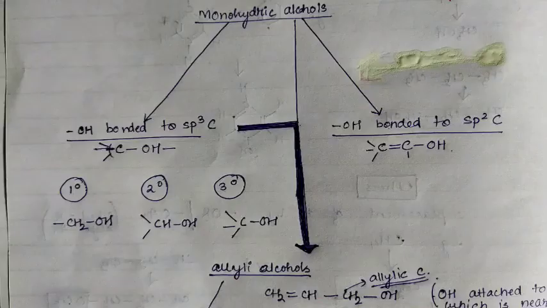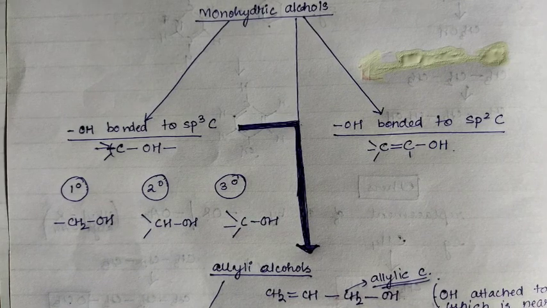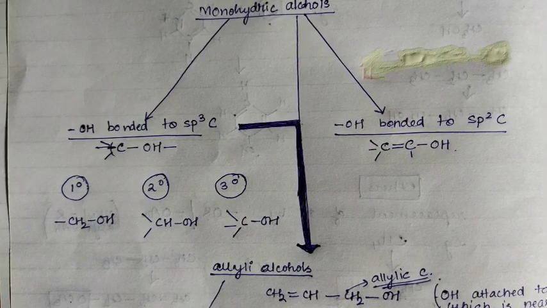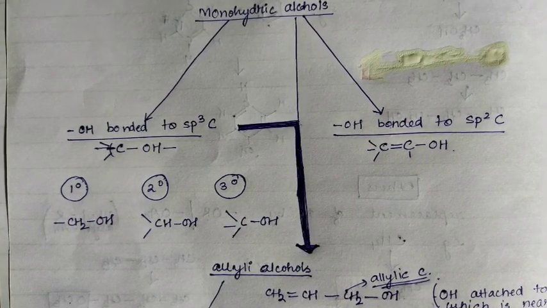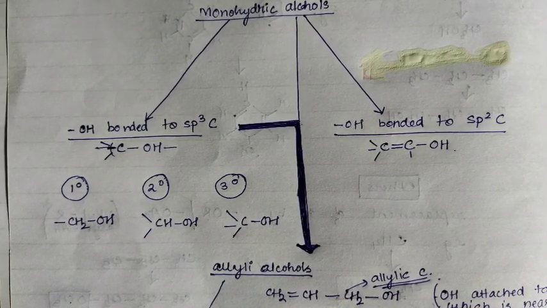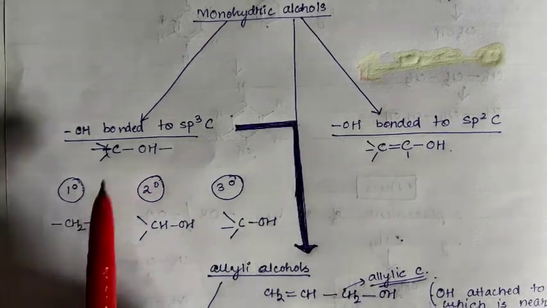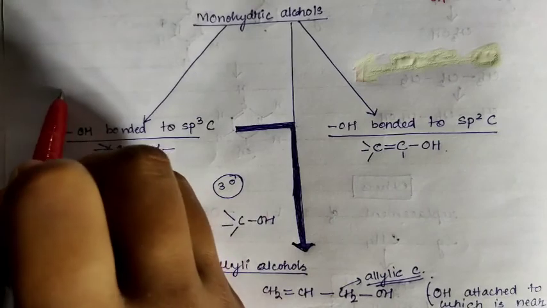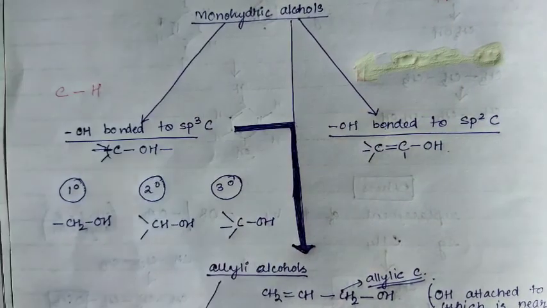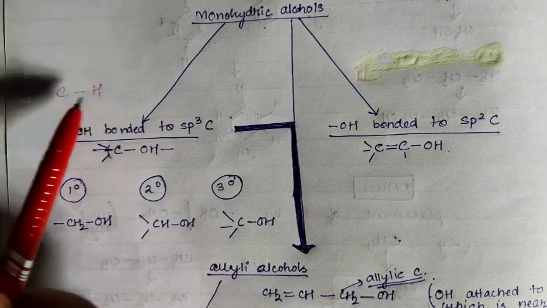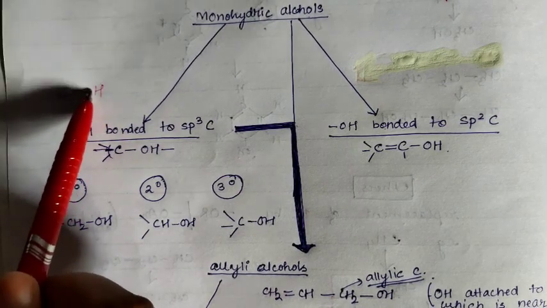When we say monohydric alcohols, it means one hydrogen is replaced by one OH group, right? That hydrogen that is replaced can be attached to a carbon that is sp3, or it can be sp2. So one carbon is there where hydrogen is attached, and this carbon may be sp3 or sp2, and this hydrogen is replaced by OH.